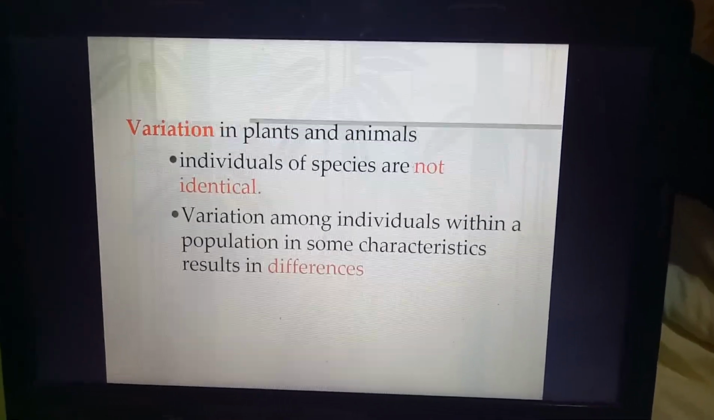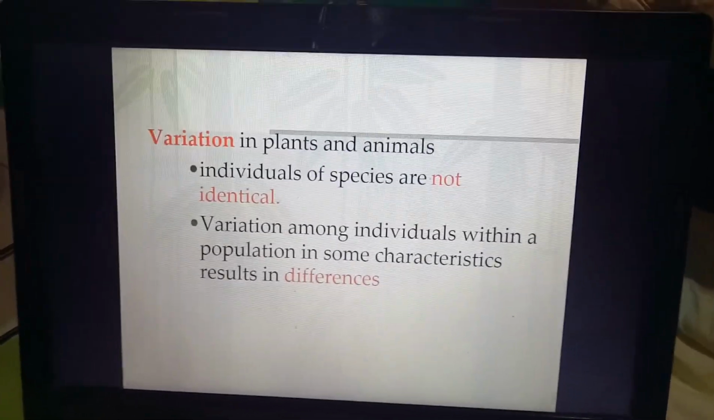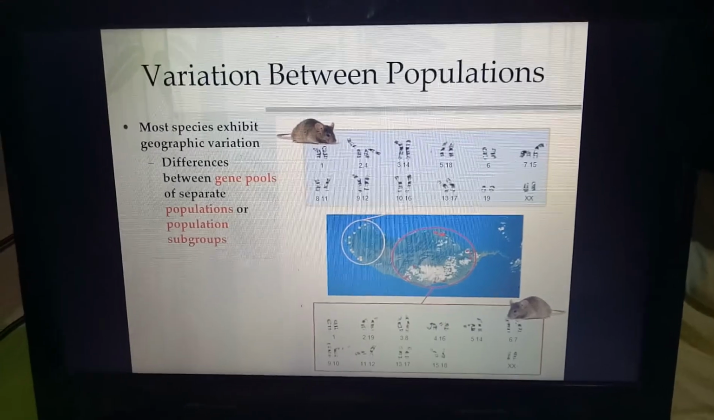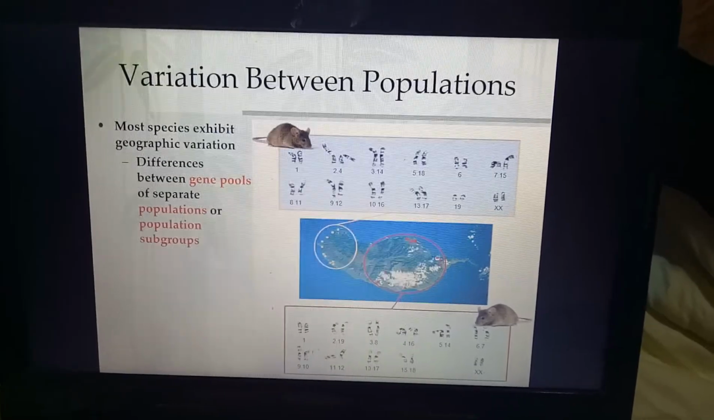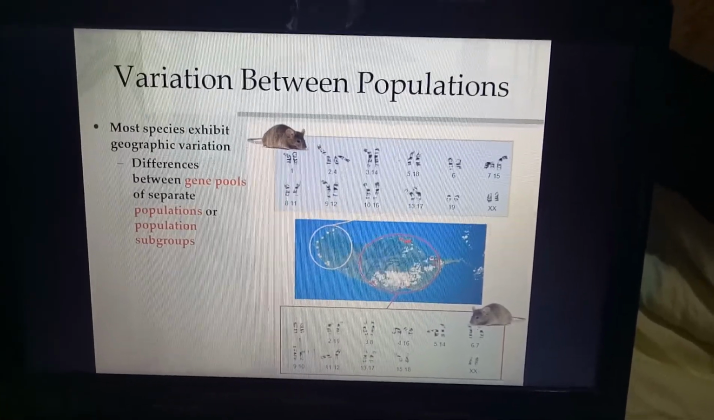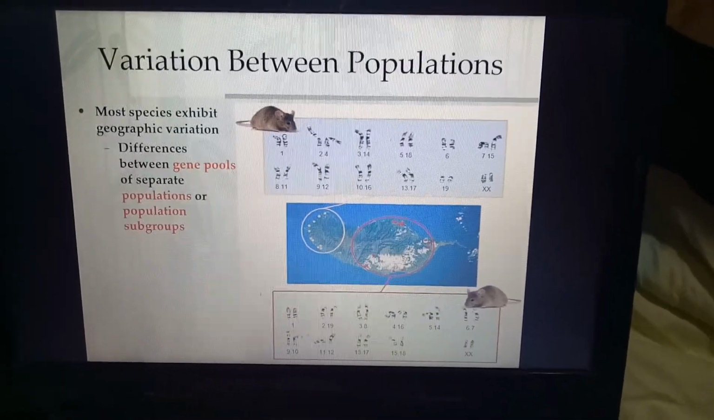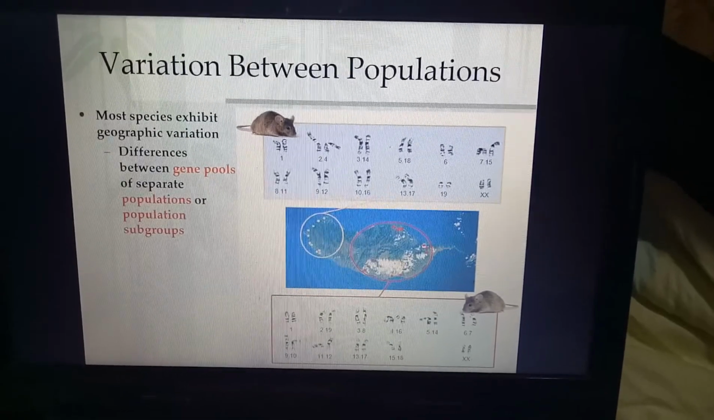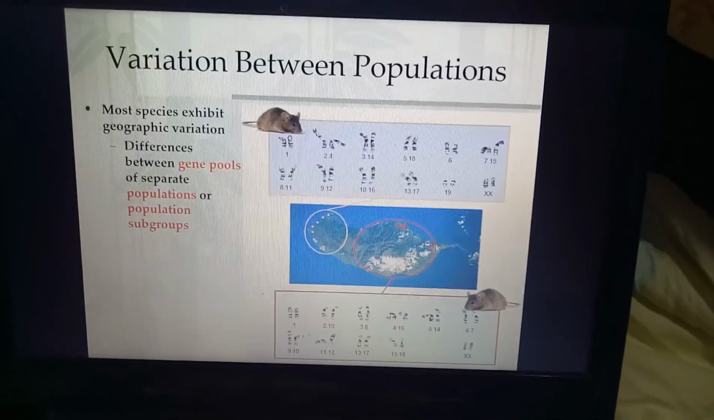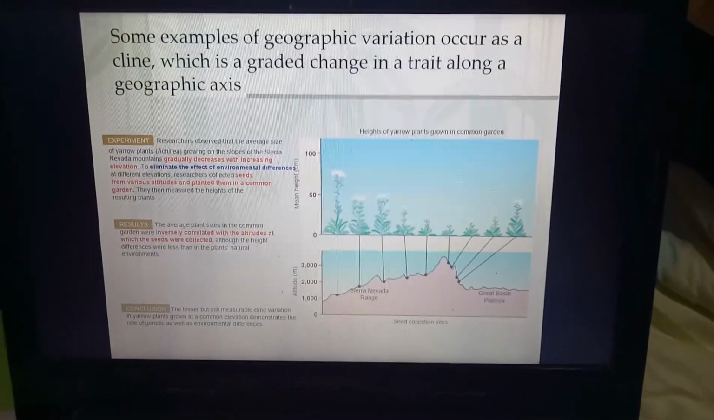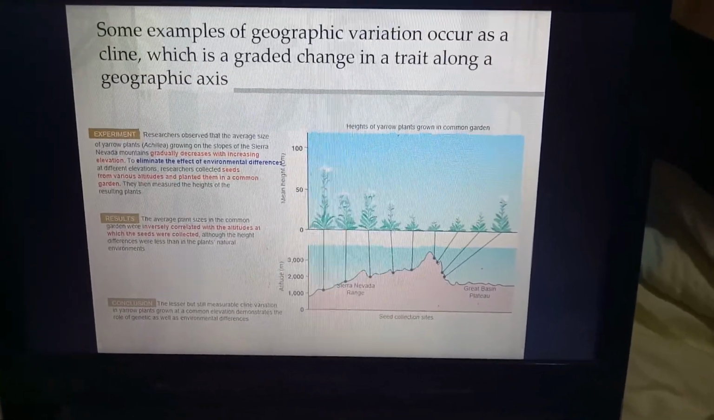So variation in plants and animals, individuals or species are not identical. So this is the difference between plant and animal. So if you look at that, this is about variation between populations. Again, most species exhibit geographic variation, differences between gene pools of separate populations or population subgroups. Okay, if you look at that, different regions have their own type of change even through their gene pool. So this is actually a difference between populations and regions. For plants also, they change in terms of their outlook or their structure.